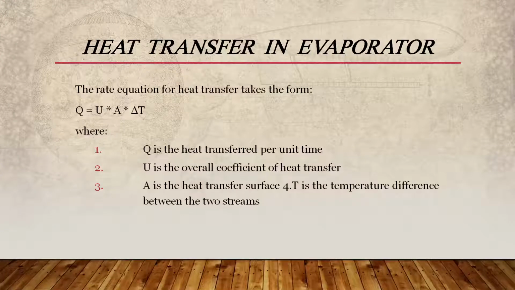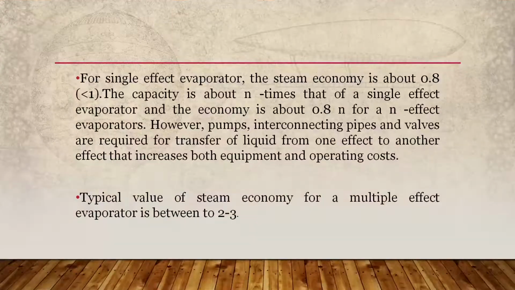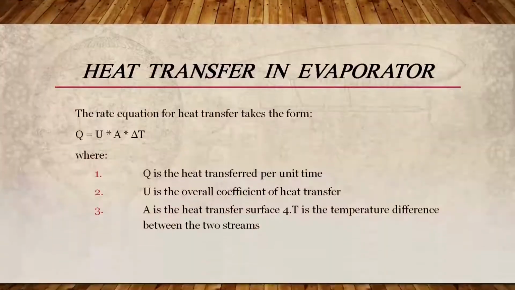Also, we have to know that in most cases, the heat in the steam is required to do two things: to produce a change in temperature in the product, that is providing a heating component, or to maintain the product temperature as heat is lost by natural causes or by design, that is providing a heat loss component. So basically steam economy provides two types of components: a heating component for the product, or a heat loss component for the product.